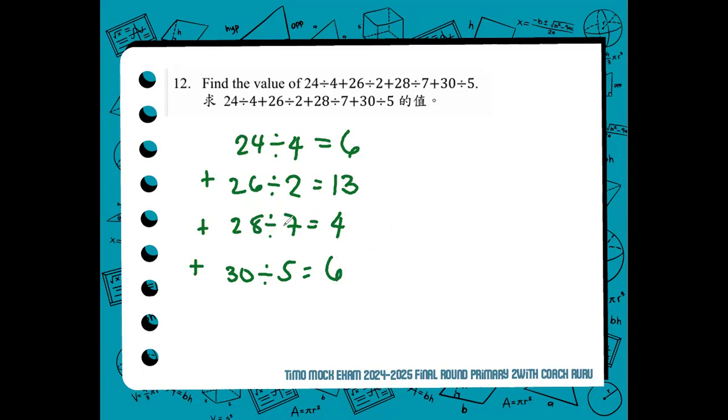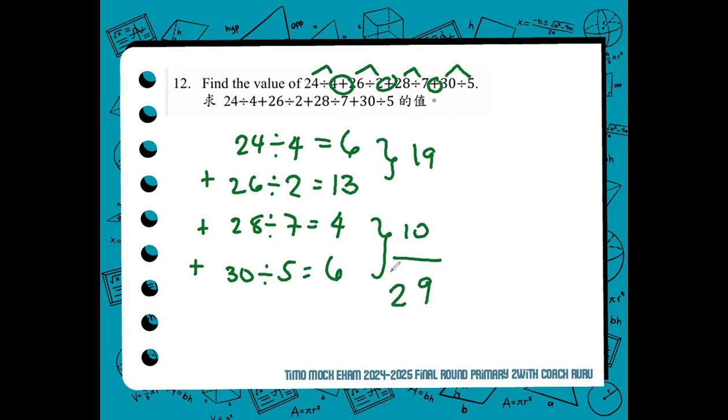All we have to do now is add. According to the expression, we add the results per division, as you can see there. Then you have the additions or the plus values. 6 plus 13, 19. 4 plus 6, 10. Total, 29. So the value of the expression is 29. For number 12, the answer is 29.